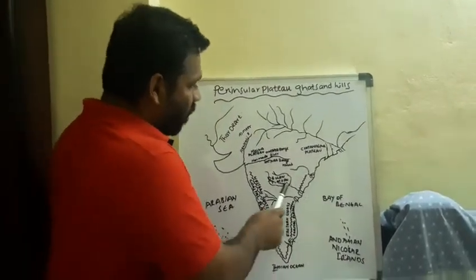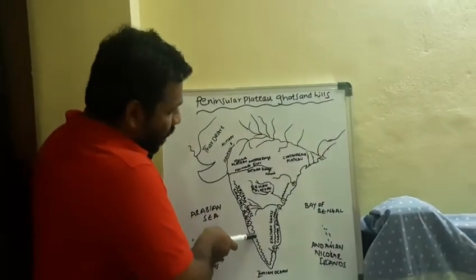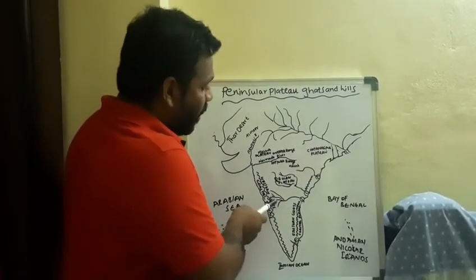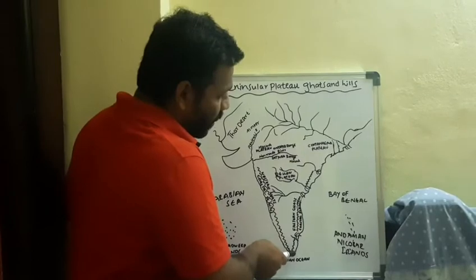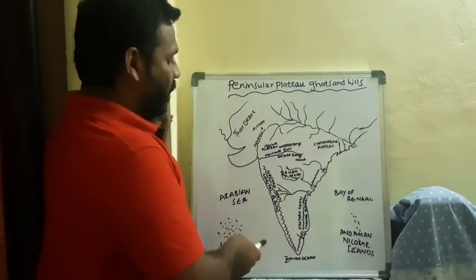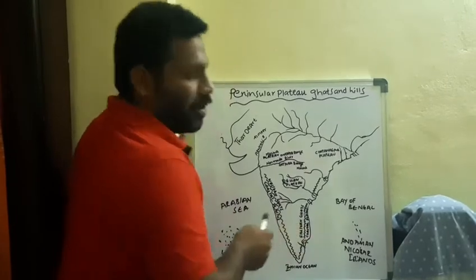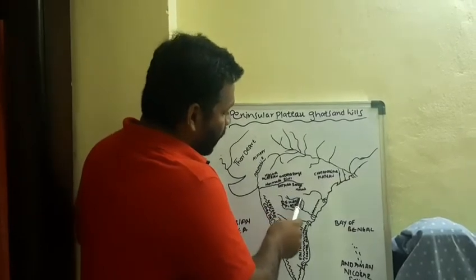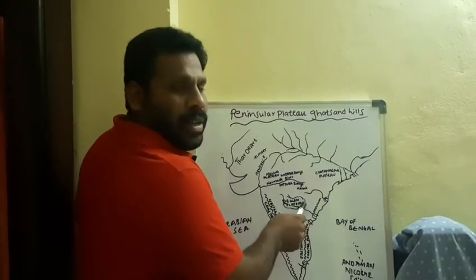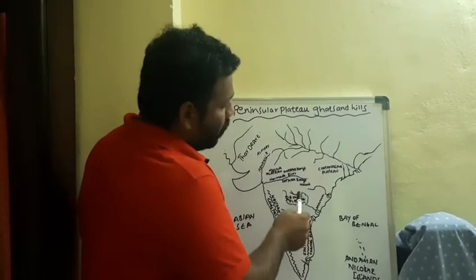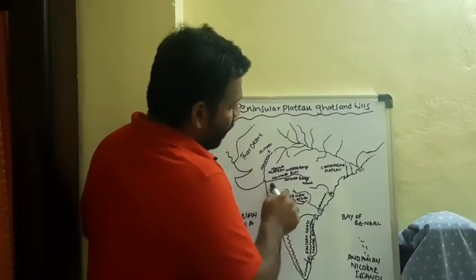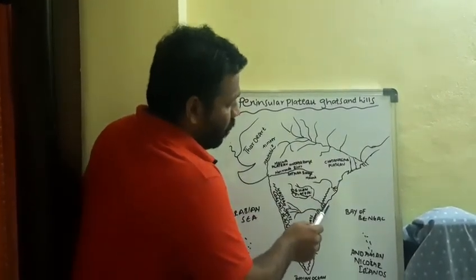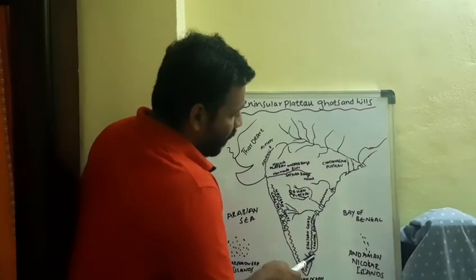When you compare Western Ghats and Eastern Ghats, the Western Ghats are continuous with a height of 1600 meters, and in some places you can find 2000 meters height. The Western Ghats and Eastern Ghats intersect at the Nilgiris. Next, why are the Eastern Ghats not continuous? Because the rivers originate in the Western Ghats and flow to the eastern side, since the Deccan Plateau is tilted a little to the eastern slope. So the rivers originate in the Western Ghats and drain into the Bay of Bengal. Here we can find Godavari Delta, Krishna Delta, Kaveri Delta.